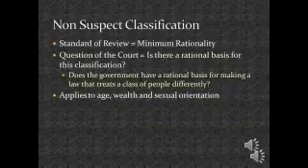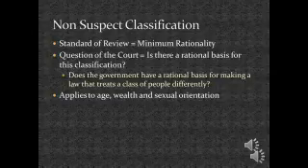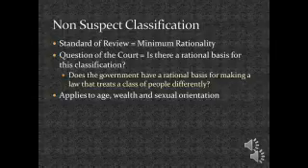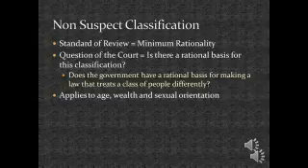At the bottom of these categories of classification is non-suspect classification. The standard of review in this class is called minimum rationality, and you can tell just by the words that the court is going to be asking a lot less of the government as they defend the laws that they're making. The court will ask, is there a rational basis for this classification? By classification, it means within the law, classifying different groups of people.